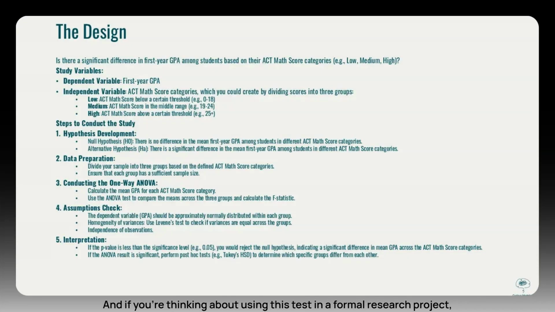And if you're thinking about using this test in a formal research project, here's a full walkthrough of the study design you'd want to document. Start with your research question and hypotheses. Then we want to define your variables clearly. What's the outcome? What's the grouping variable? And how are they coded? From here, describe your data preparation steps, including how you filtered, recoded, and structured the data. Next, explain the method you're using and how you calculated or entered group proportions. We should also mention any assumptions you checked. And finally, report and interpret your test results, ideally with the comparison, test statistic, p-value, and what it means in context. This structure turns a simple test into a publishable mini-study.